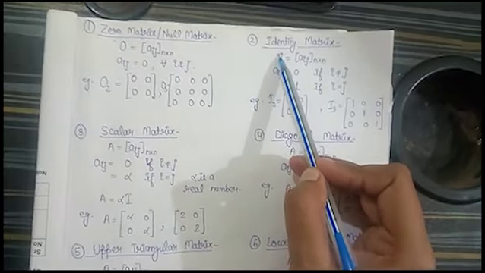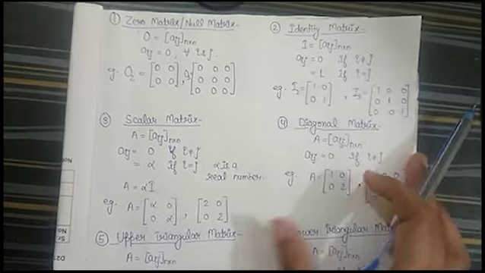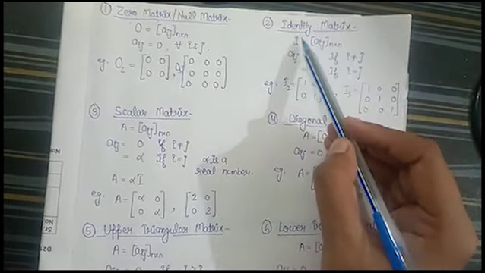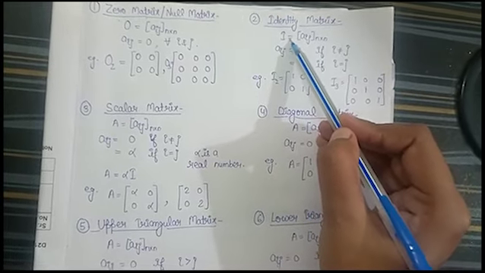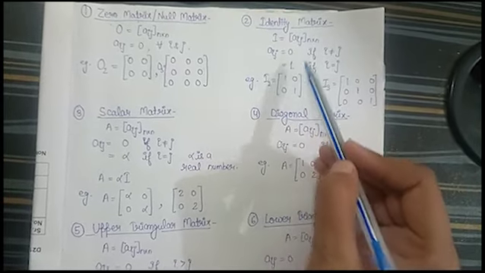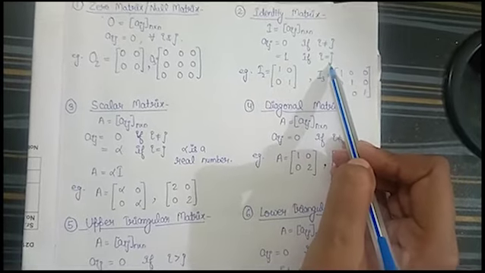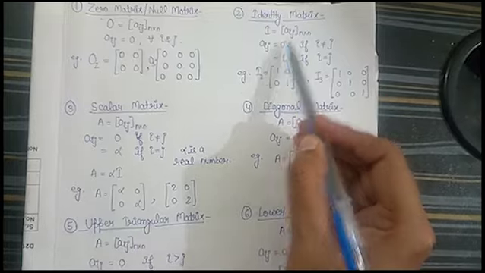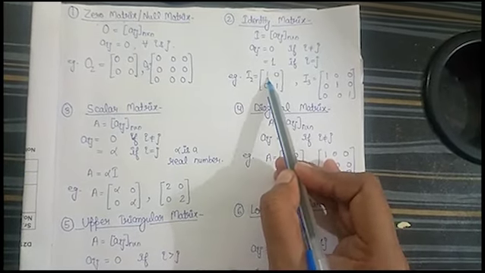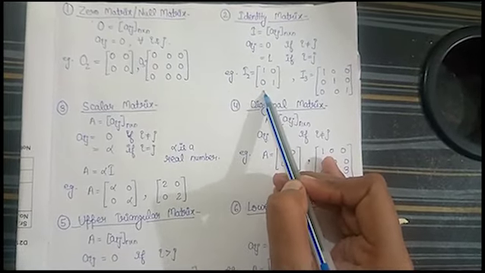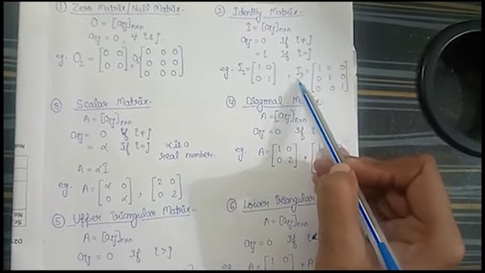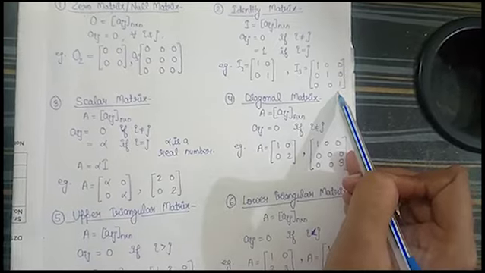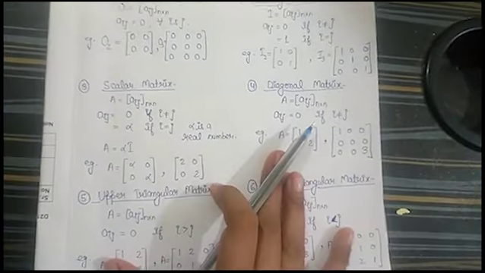Then comes the identity matrix. As among numbers you have the number 1, the scalar, here also we have the identity matrix. We denote it by the capital I. Here all the elements are 0 except the diagonal elements, which are 1. So you can see A11 is 1, A22 is 1, and all other elements are 0. For I3, which is a matrix of order 3 cross 3, the diagonal elements are 1 and all other elements are 0.